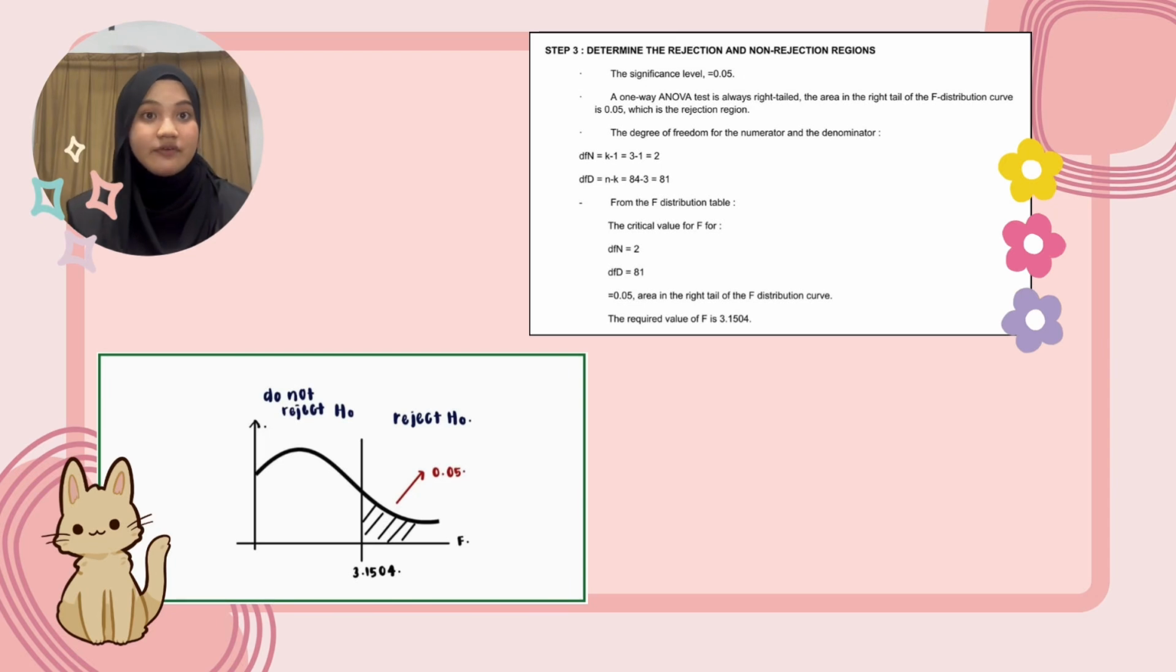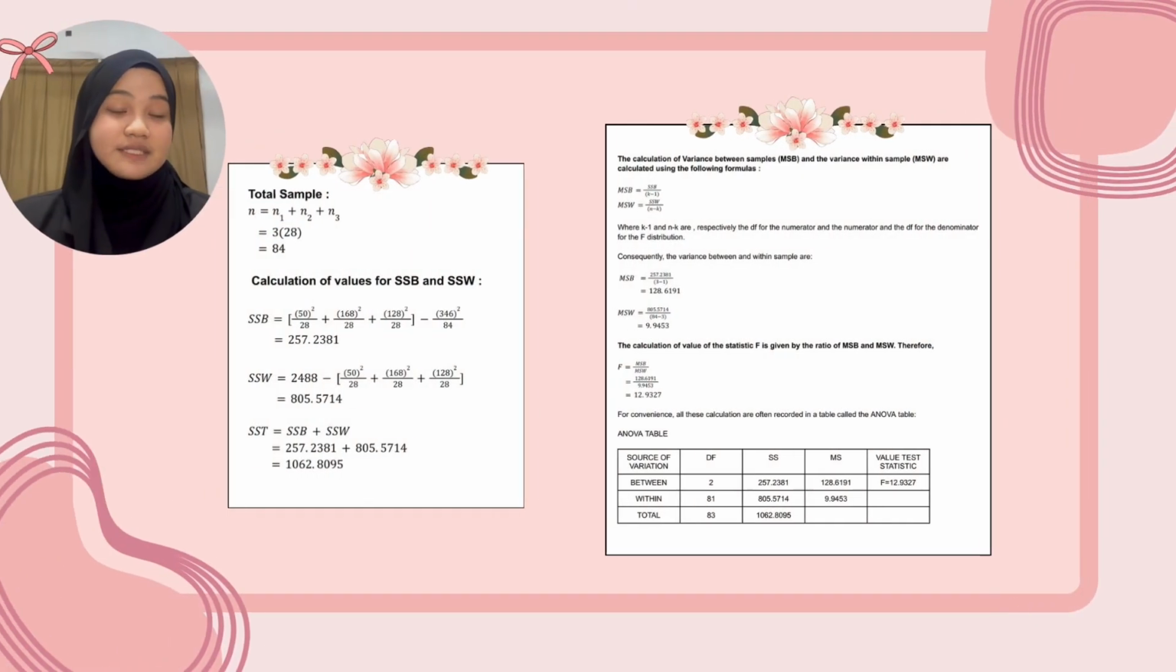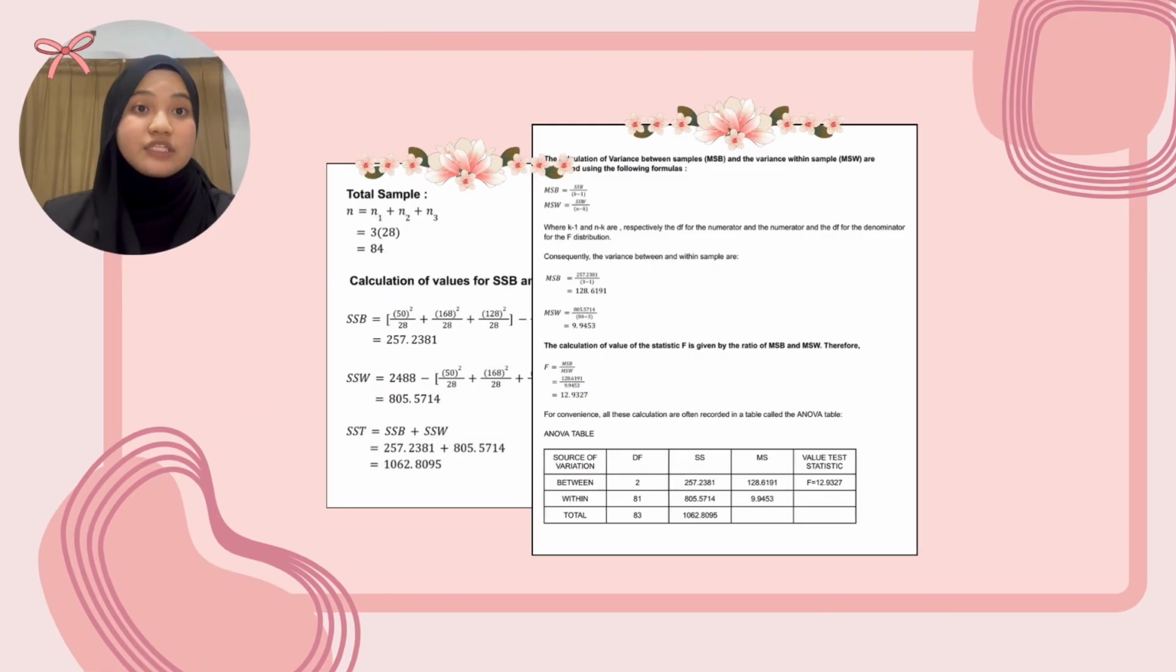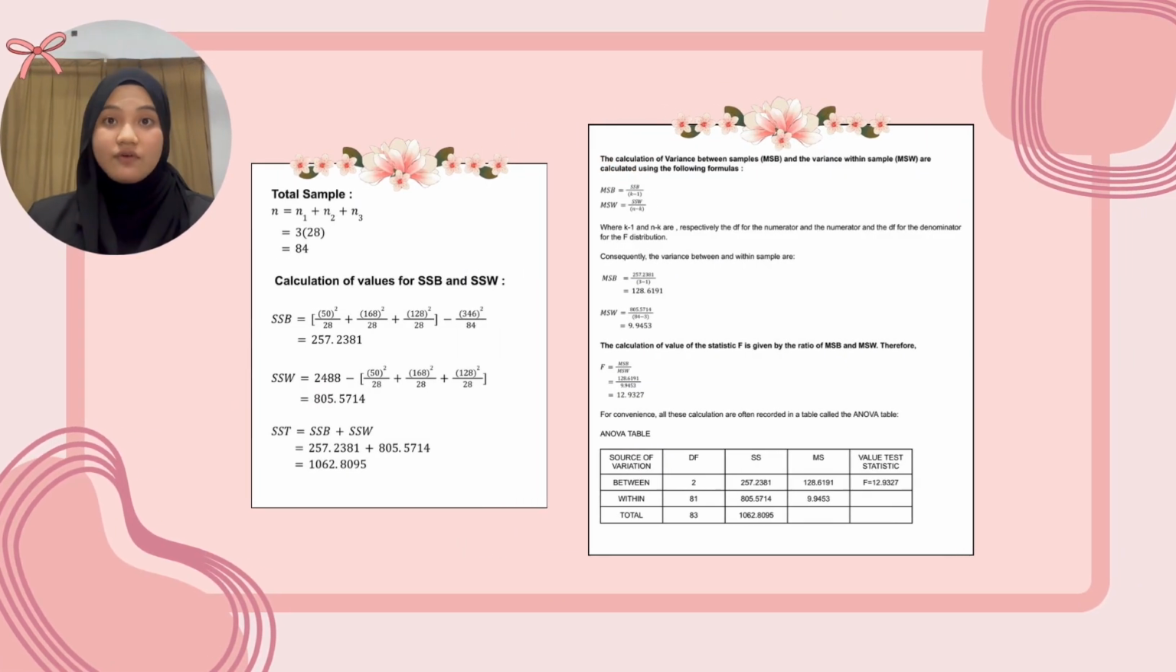The degree of freedom for the numerator is 2, for the denominator is 81. From the F distribution table, with the degrees of freedom for numerator and denominator, and knowing that 0.05 is the area in the right tail of the F distribution curve, the required value for F is 3.1504. The total number of values for the 3 samples is 84, and then we calculate the values of SSB and SSW. For SSB, we get 257.2381. For SSW, we get 805.5714. For SST, we add SSB and SSW, so we get 1062.8095.